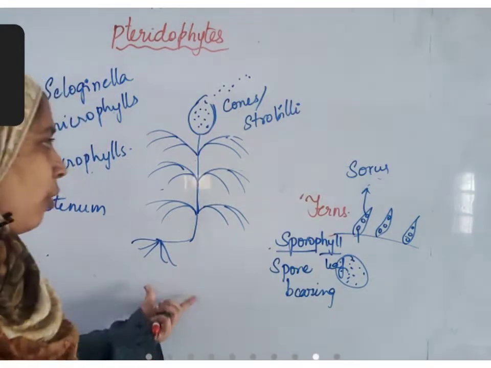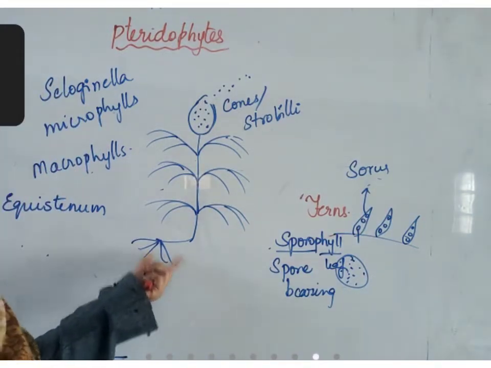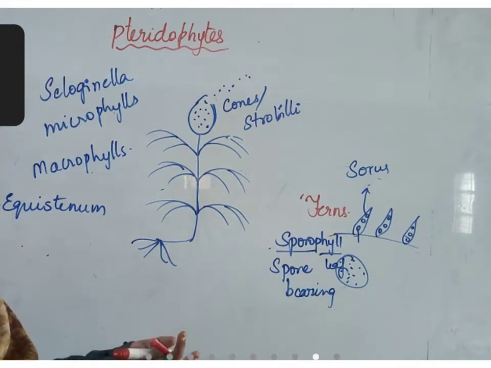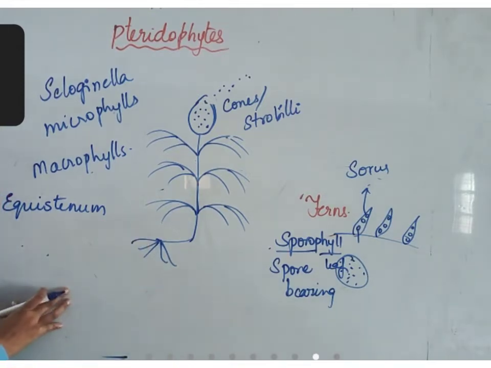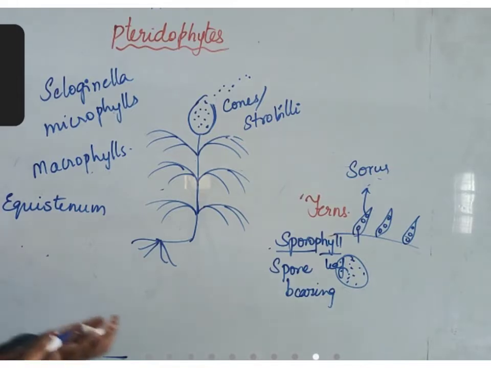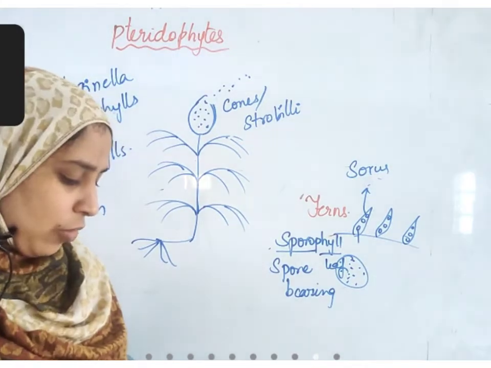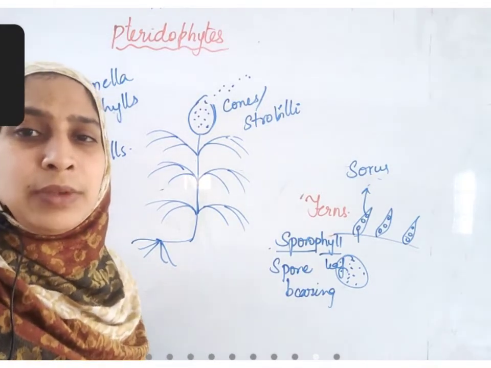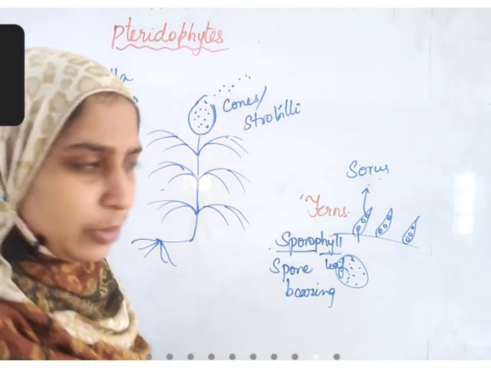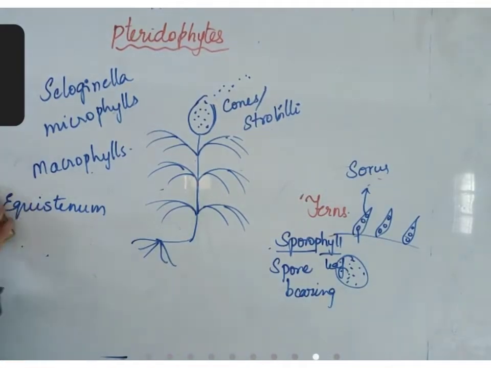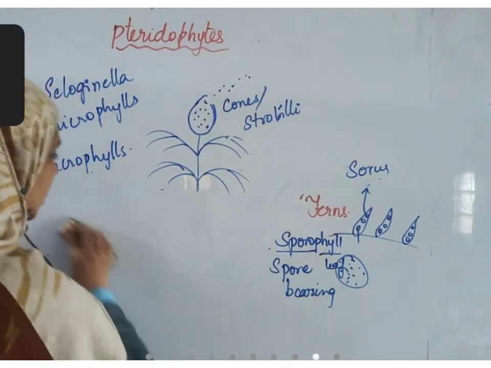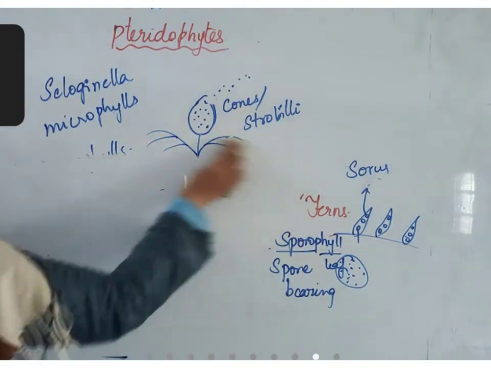Some of the pteridophytes like Equisetum produce strobili. The body of these plants is called the sporophyte, and that is long living. One of the major advantages of these plants is they can live in sandy soils also. They prefer to live in cool, damp, shady places, but they can survive in sandy soil also. That is about the life cycle of pteridophytes.